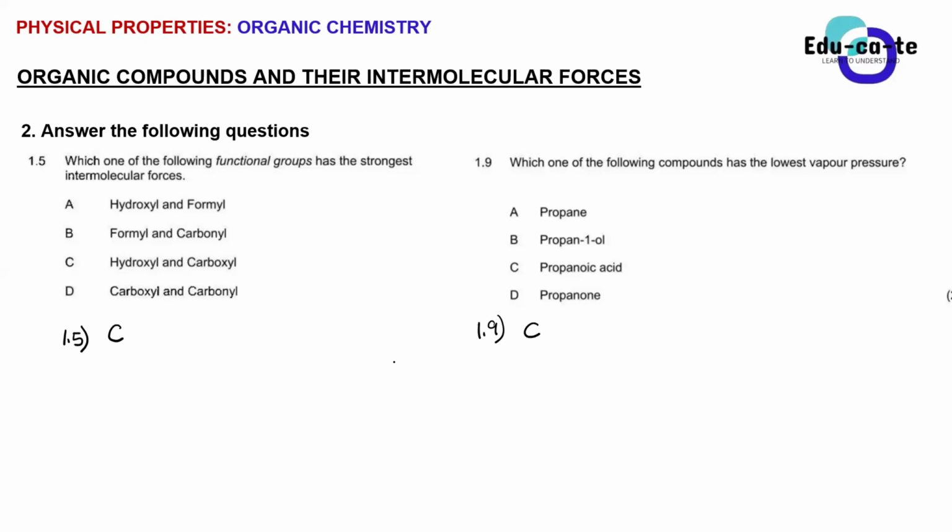Guys, take your time. Think properly. I've already told you the relationship between vapor pressure, boiling point temperature, and the melting point temperature. Yes, Shadrach. The compound that has the lowest vapor pressure will be C. Yes, it is C. Guys, vapor pressure acts opposite to boiling point and melting point.